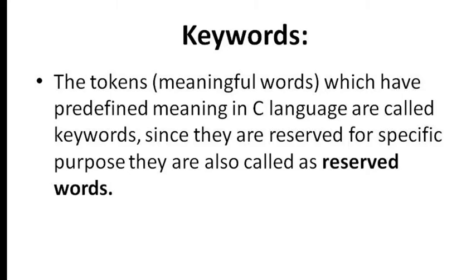So now we will discuss what keywords are. What are the tokens? Meaningful words which have a predefined meaning in C language are called keywords. Since they are reserved for a specific purpose, they are also called reserved words. What are reserved words? The words which are reserved for certain tasks are called reserved words. Here, keywords are reserved words. They are meant for a specific task.